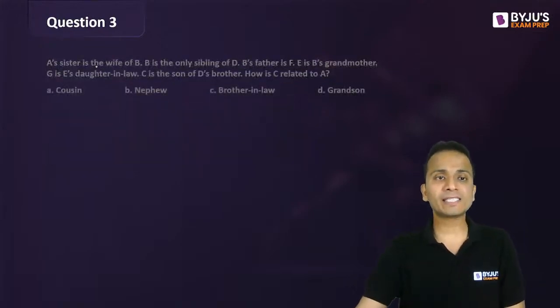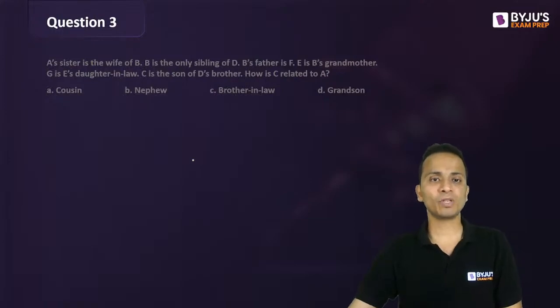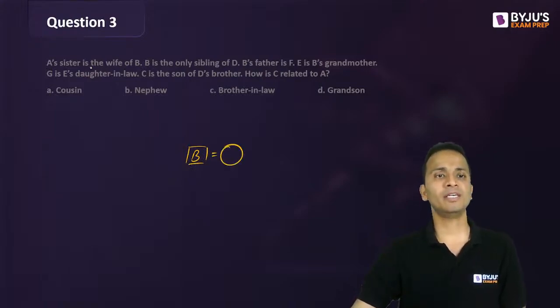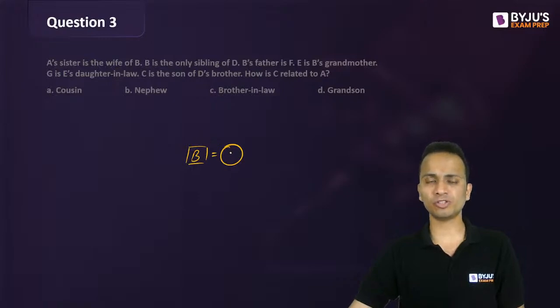चलिए, A's sister is the wife of B. So B की जो भी wife है, so let's make B, obviously B की wife की बात कर रहे हैं तो B should be a male. So B's wife, A's sister. A's sister is the wife of B. So this person in the circle is the sister of A.